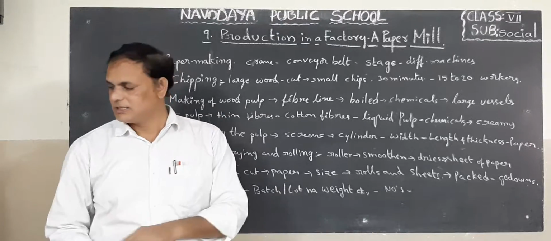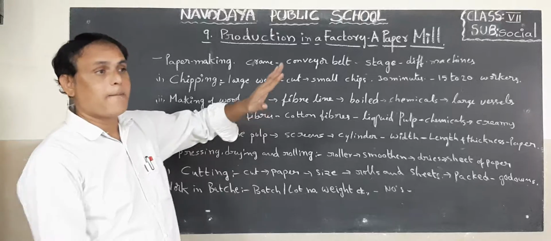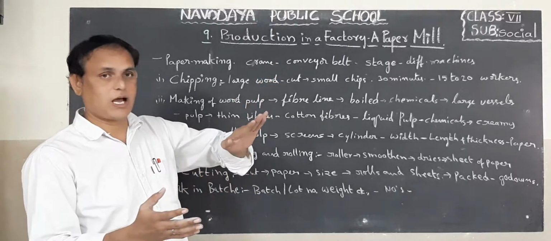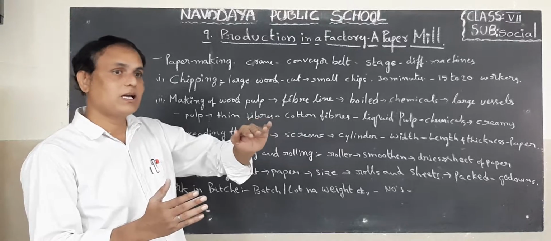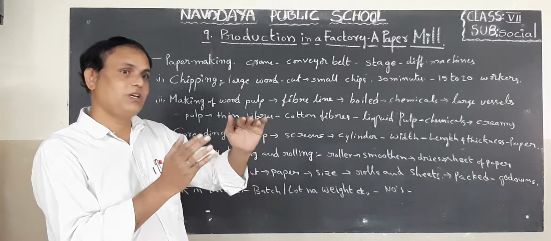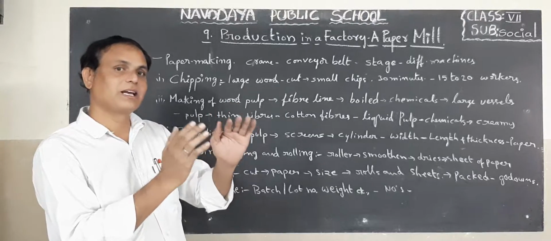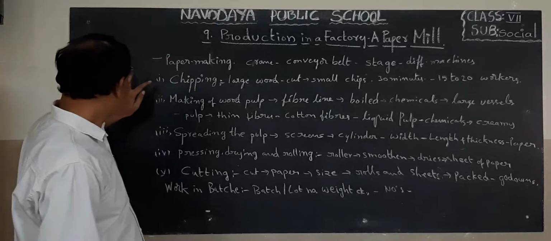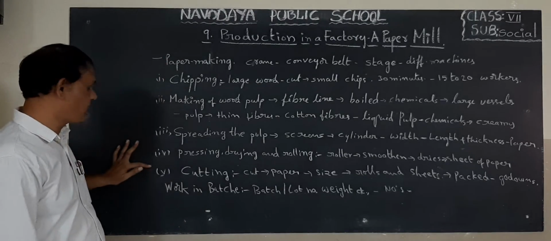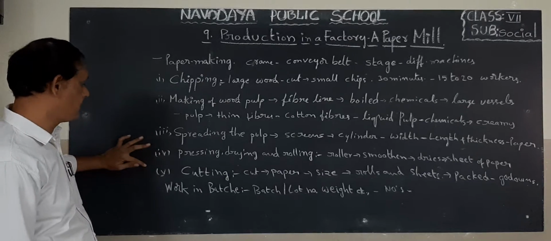Okay, children. Now I want to say about the paper making procedure. How many stages are there? In which stage, what particular work is being done by the workers with the help of machines, cranes, etc.? Now look here. I wrote 5 stages of paper making here.